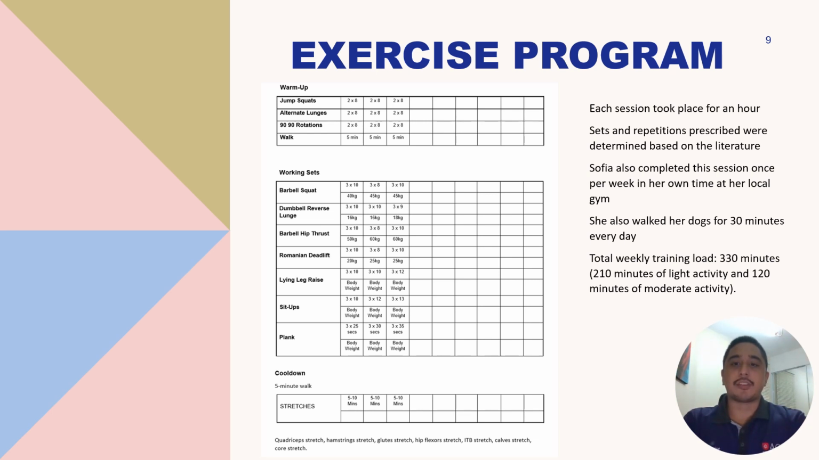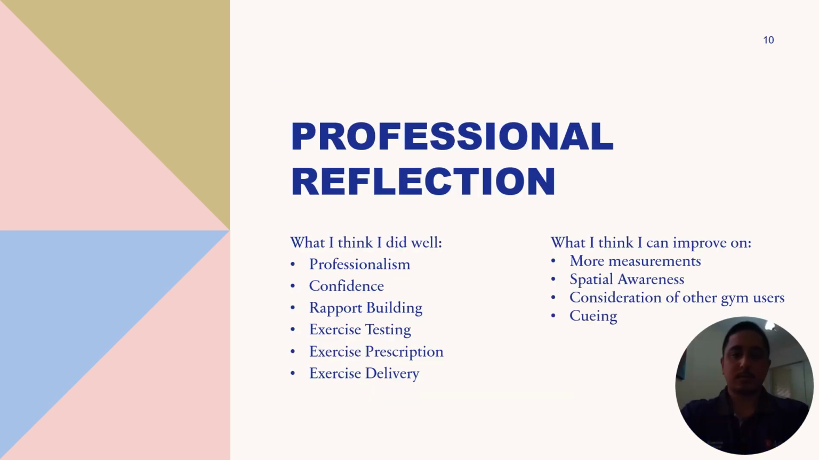Sophia also completed this session once per week in her own time at a local gym, and she walked her dogs for 30 minutes every day. The total weekly training load was 330 minutes, 210 minutes of light activity, and 120 minutes of moderate activity.